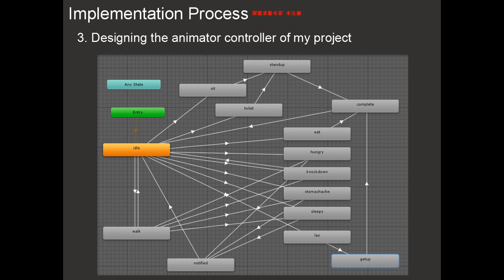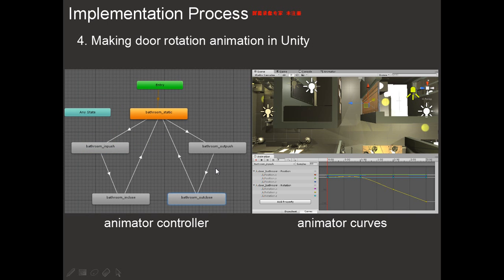This is the animator controller of my project, that controls the transfer of these states in my script. I made the pushing down animation in Unity. This is the pushing down animation animator controller. This is the animator curves.